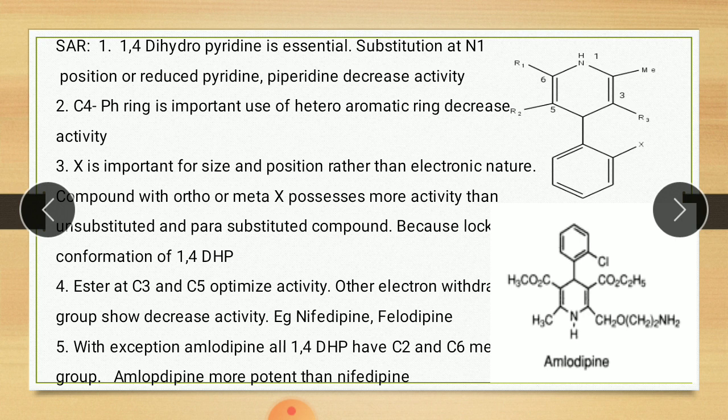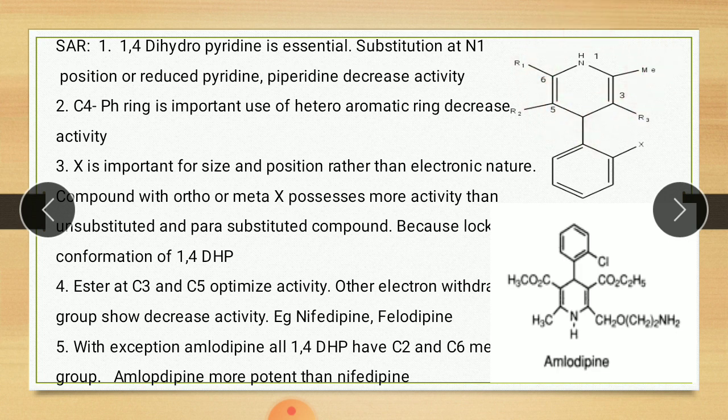Now the next point is SAR, structure activity relationship of calcium channel blockers. This is the general structure of this drug, that is the 1,4-dihydropyridine analog. In that, the first point: 1,4-dihydropyridine is essential. This ring above is the 1,4-dihydropyridine ring.